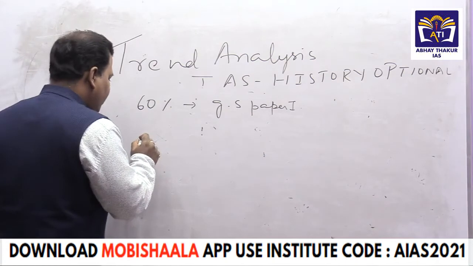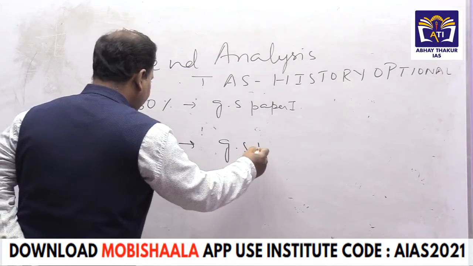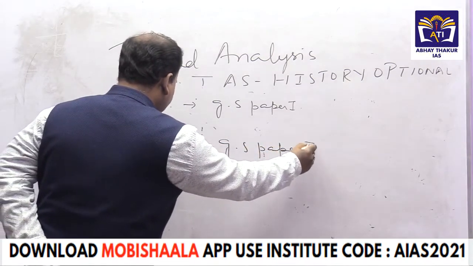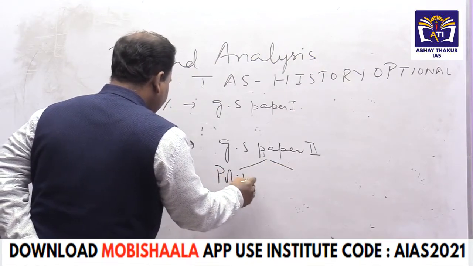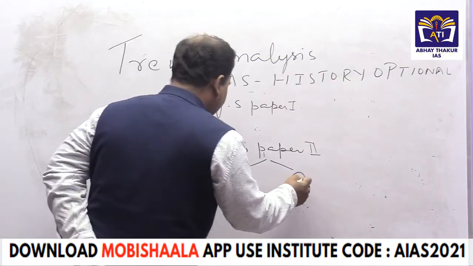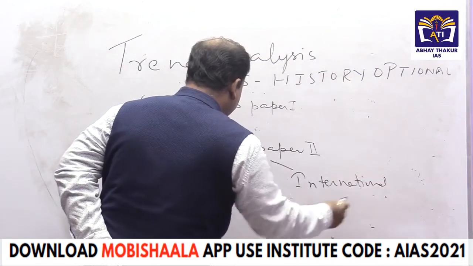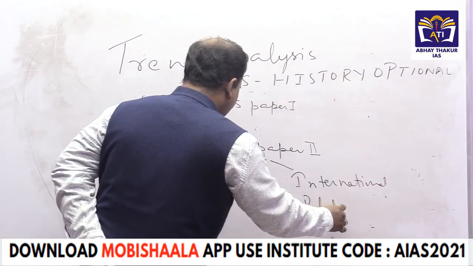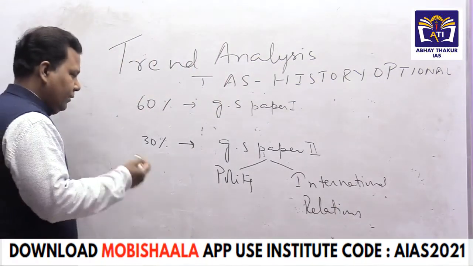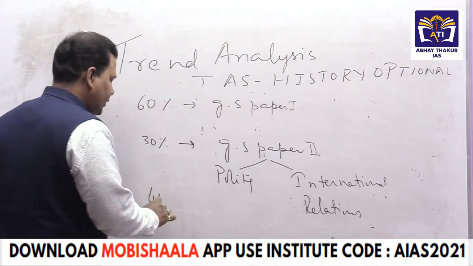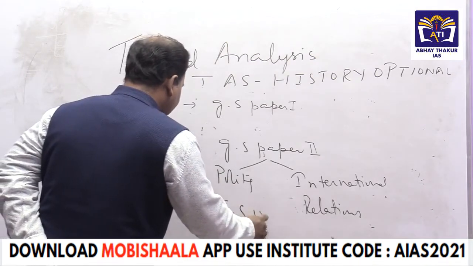History gives us almost 30% in GS paper 2, a few portions related to Indian polity and governance, and the analysis of the portion of international relations. The third thing, what is its importance? Almost 40% of historical development will help you in GS paper 4, that is ethics.